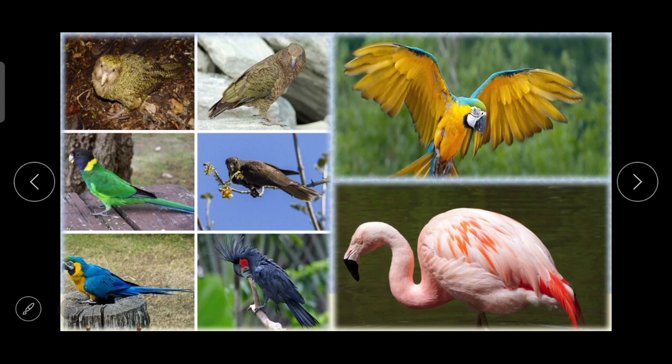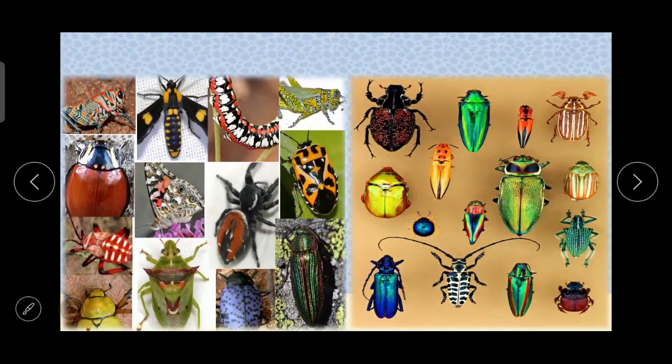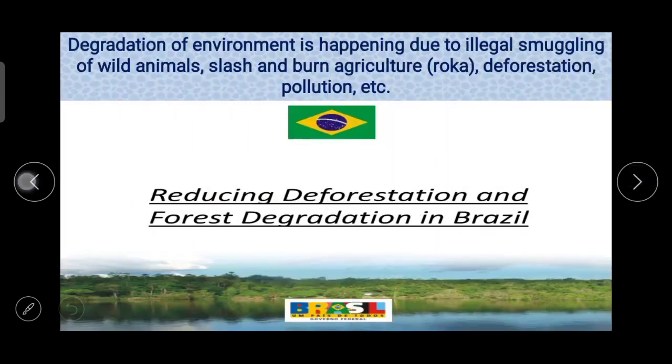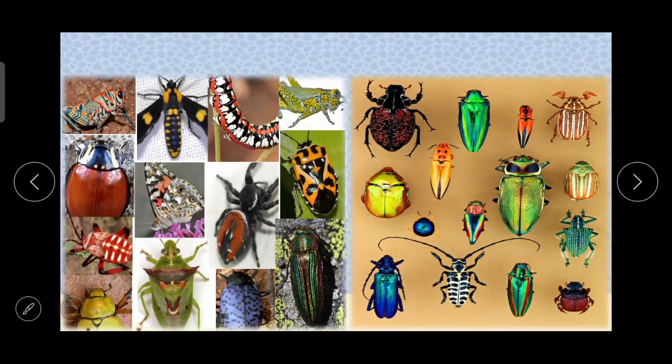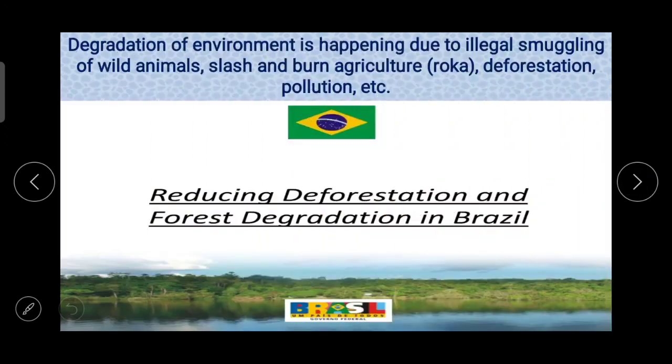Not only animals and birds, but millions of insect varieties are also found here, and as a result the wildlife of Brazil is very rich and diverse.